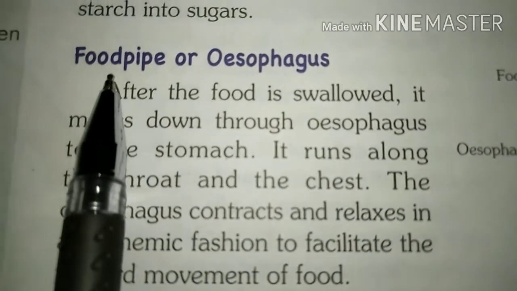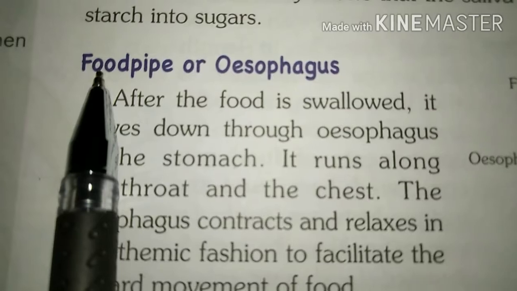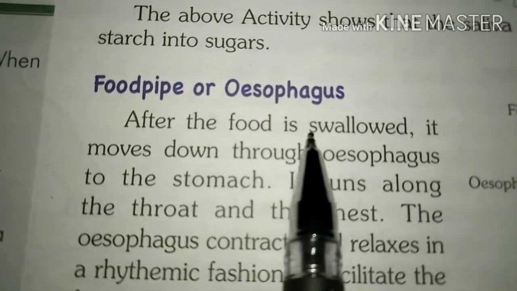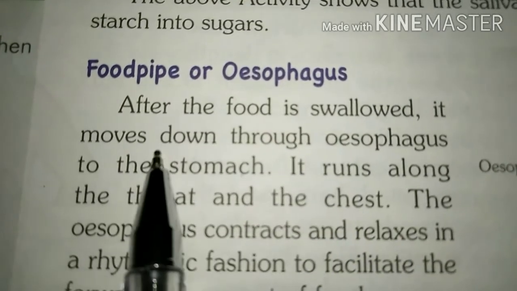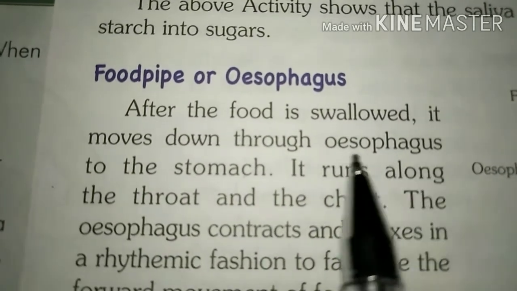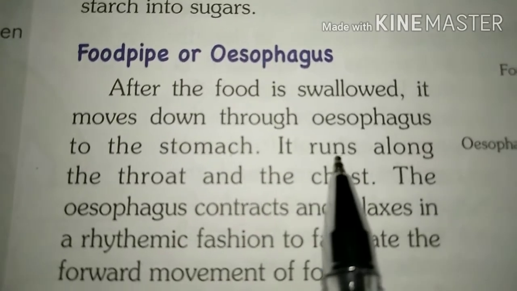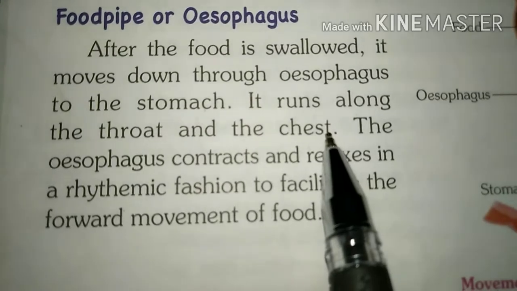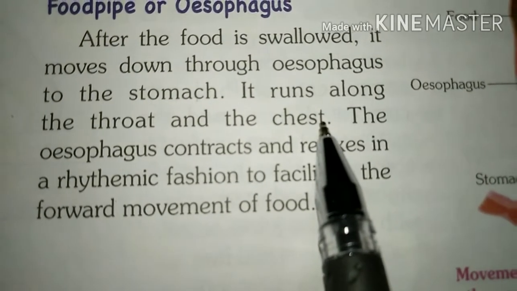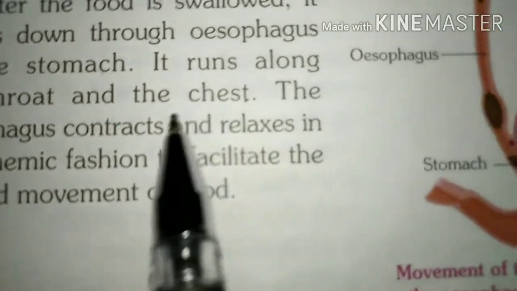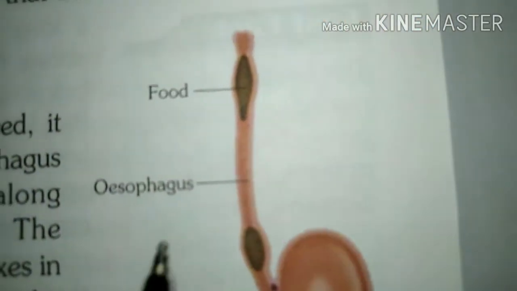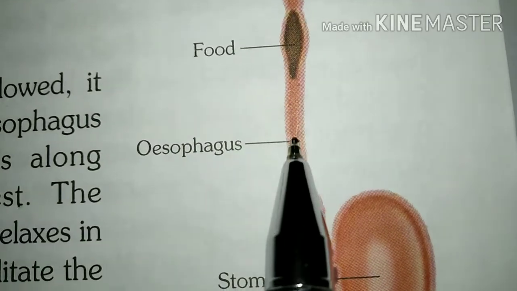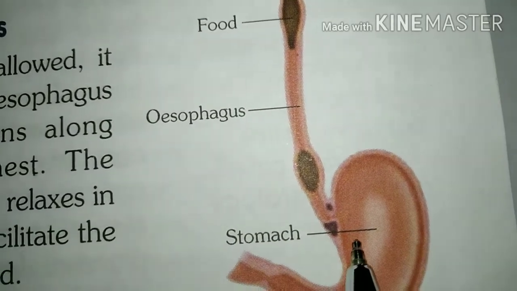So let's start our next topic, that is food pipe or esophagus. After the food is swallowed, it moves down through the esophagus to the stomach. It runs along the throat and the chest. The food passes from the mouth into a long tube called the esophagus. Let's see the picture. This is the food pipe. From the mouth it passes to the stomach.